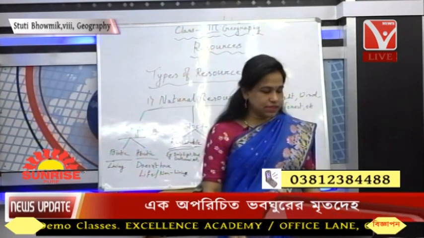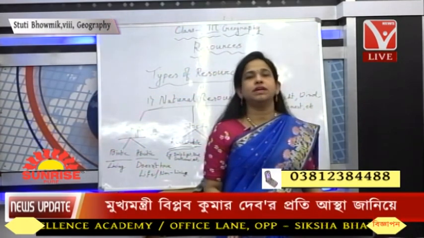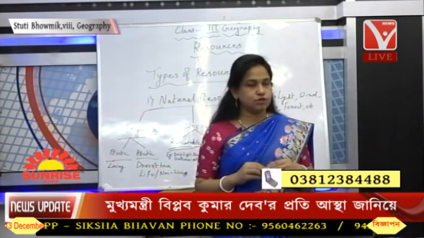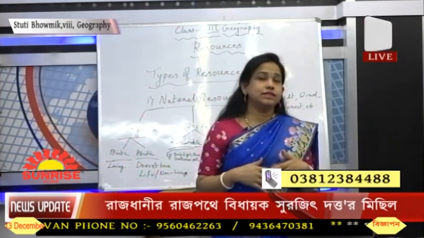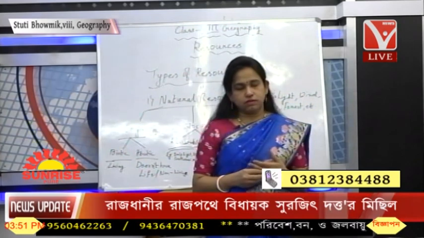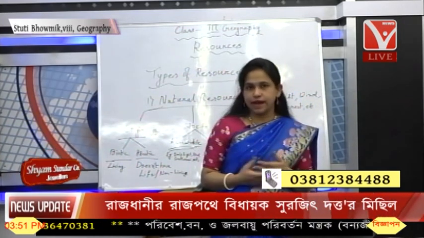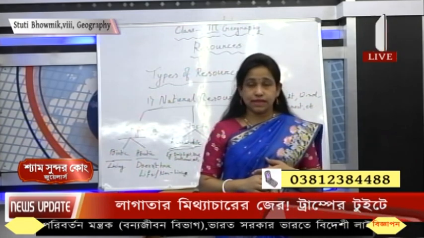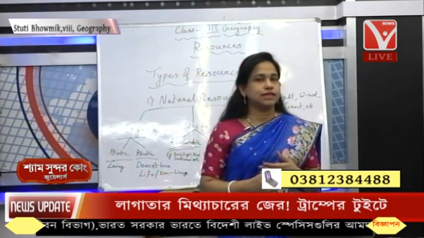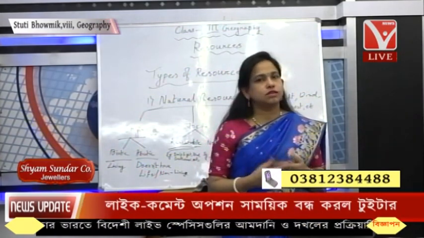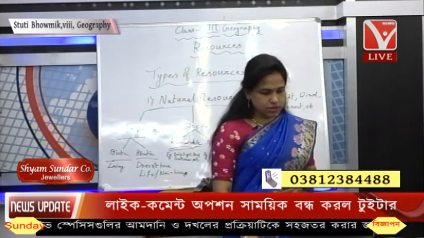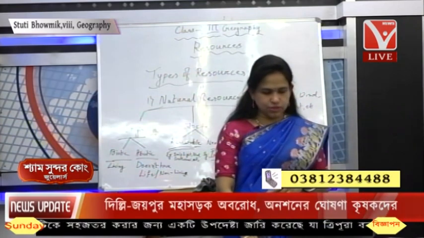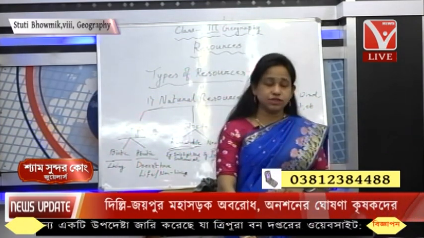Okay, so we can see that the natural forms can be improvised. The natural form in which it is found can be improvised and developed into a much more standard way, so that it can be utilized by human beings and attains the usability to meet the demands of human beings. Okay, so this way we find that human made resources, people use natural resources to make buildings and bridges, roads